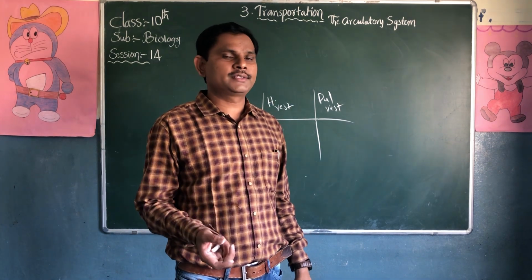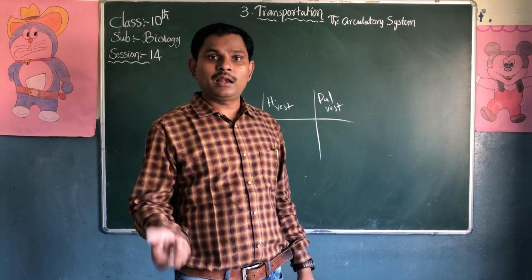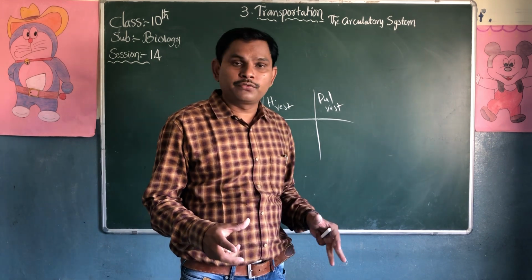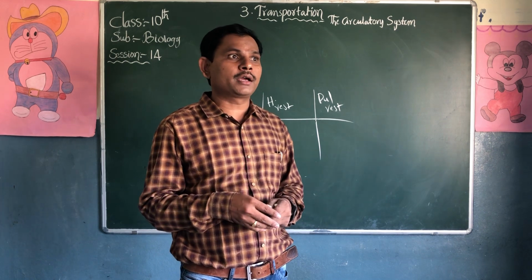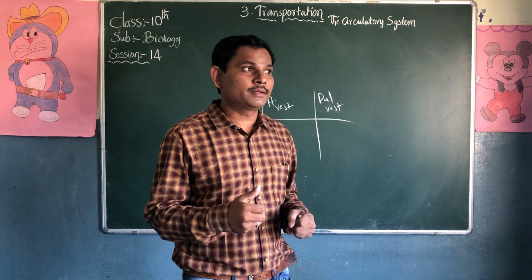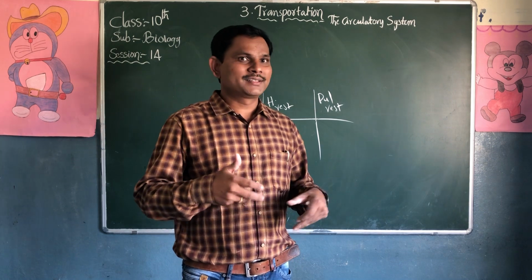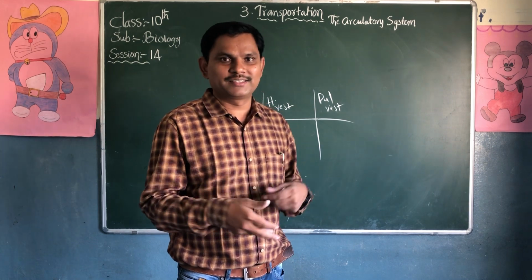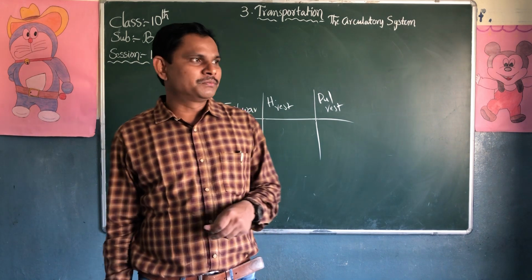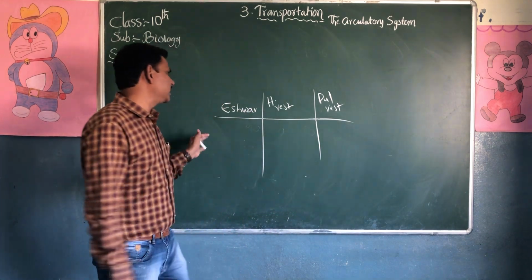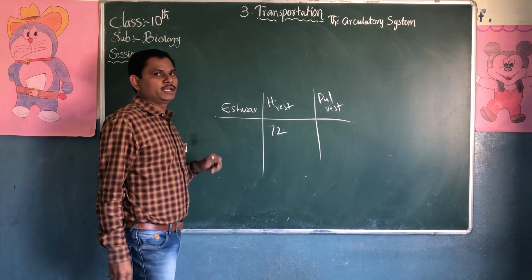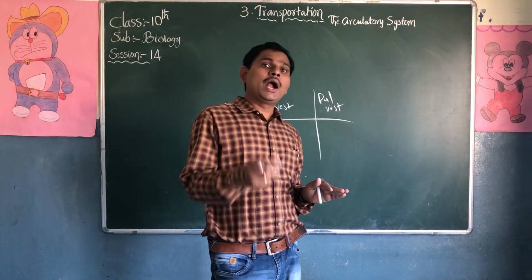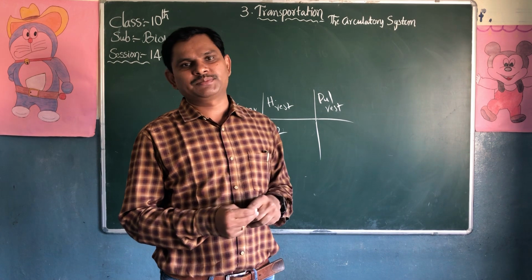Doing exercise, walking, running. When you suddenly fear, if you are going home from school and suddenly a dog is coming behind you, what happens? You will fear. The heartbeat rate will increase until you reach home. There are different kinds. So Ishwar is there. His heartbeat rate is 72 when he is at rest. What could be the pulse rate?